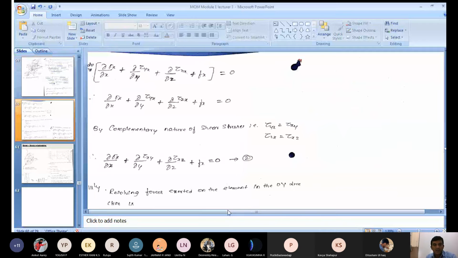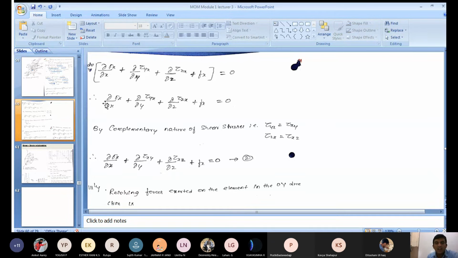Now once you take dv outside from the equation, what is in the bracket? You can see dou by dou x into sigma x plus dou by dou y into tau yx plus dou by dou z into tau zx plus fx is equal to 0. Now send this dv to the right side. Send this elemental volume to the right side. Finally, what equation do you get? This is the equation you get.